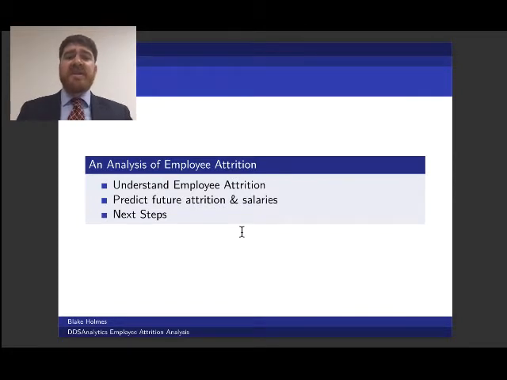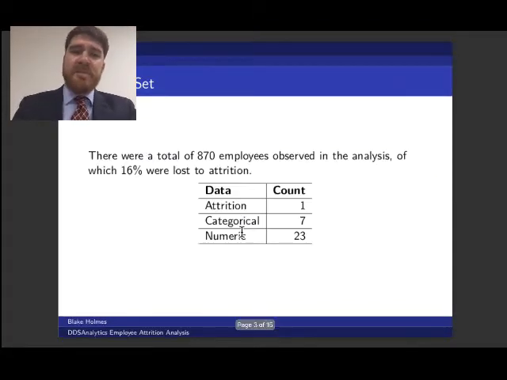My team and I have done an analysis on employee attrition. We've sought to better understand employee attrition and the variables that lead to it. We've also built a machine learning model that can predict future attrition levels as well as salaries for employees. We know any conversation about attrition cannot be separated from the conversation about salaries, so we've studied both in depth. Finally, we talked about the next steps for this project.